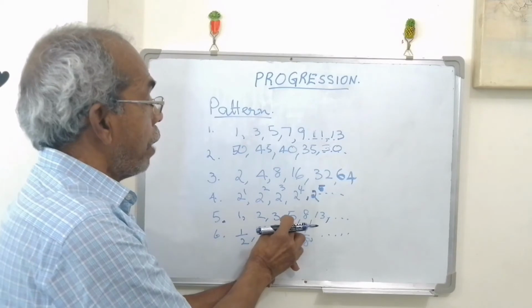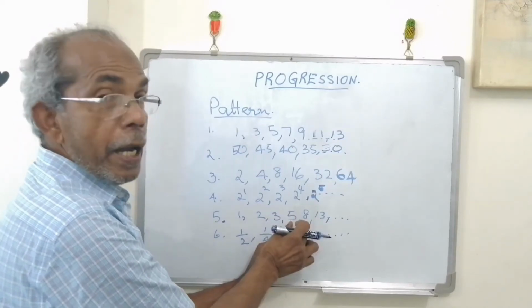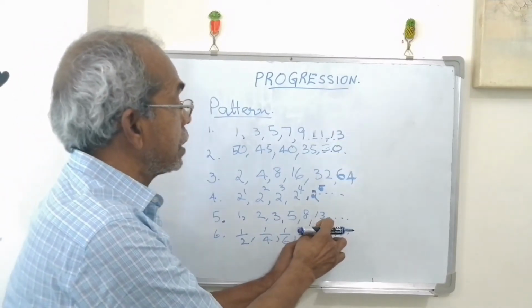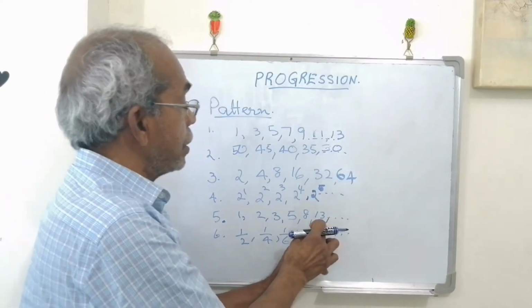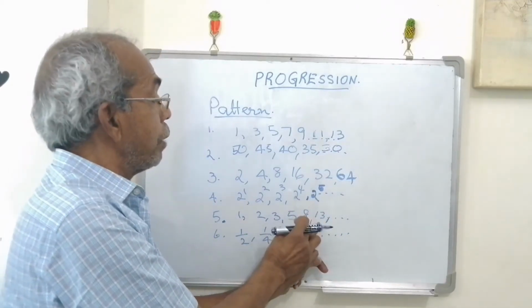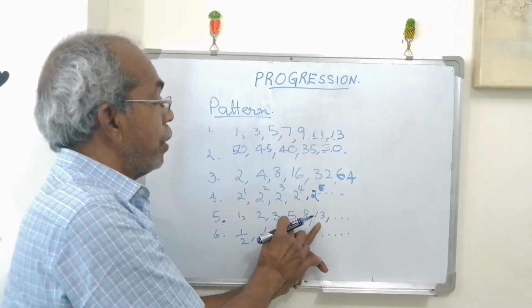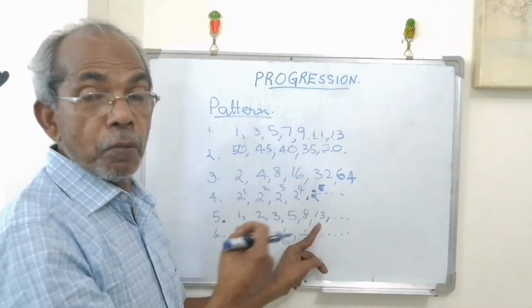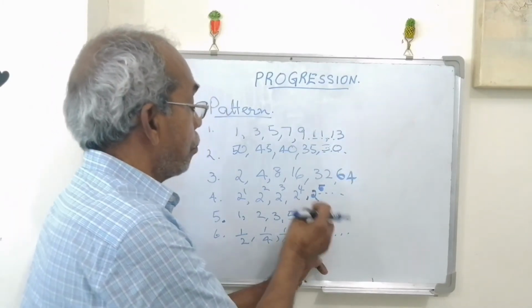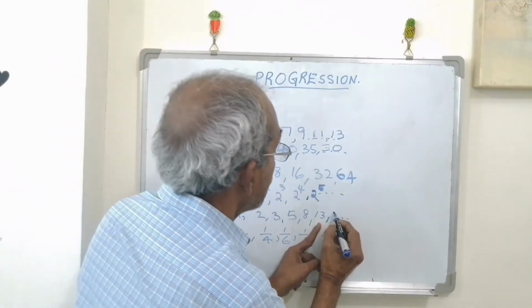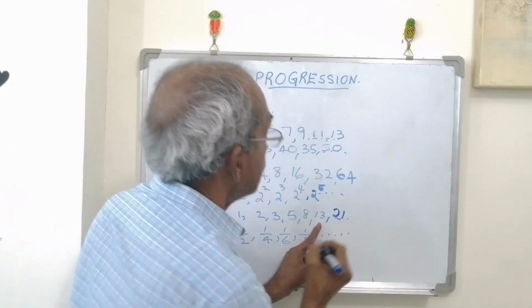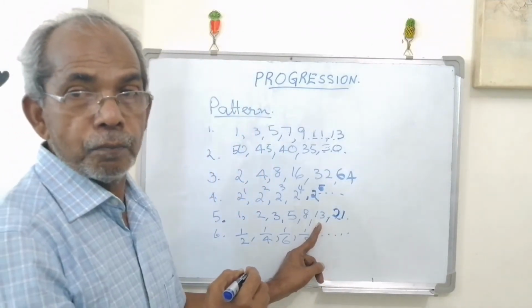So the next number is 8. 8 is got by adding 5 and 3. Then the next number is 13. 13 is obtained by adding the preceding number 8 and the previous number 5, and 8 plus 5 equals 13. Then the next number will be 13 plus 8, that is equal to 21, and so on.